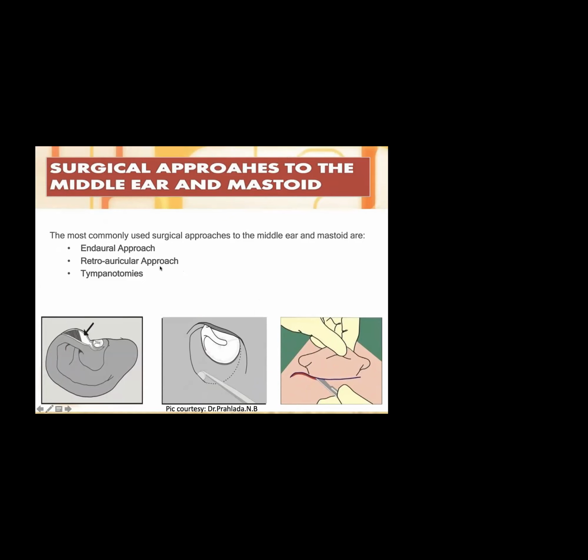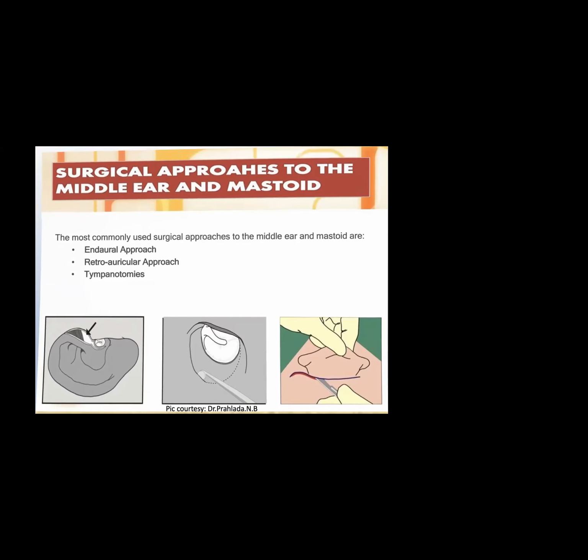Okay, and retroauricular approach. Almost there are 13 different approaches for retroauricular approaches, so it is a very huge topic. We'll be discussing only the first 8, and there are various tympanotomies also. So altogether, there are 35 different approaches for the middle ear and mastoid itself, which we are studying in very detail.